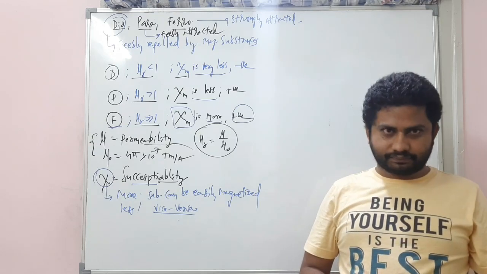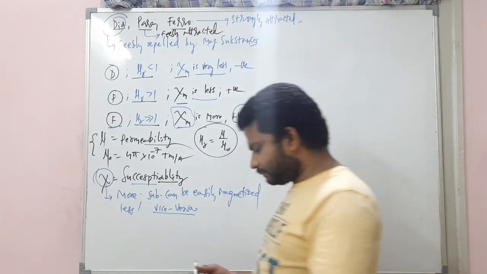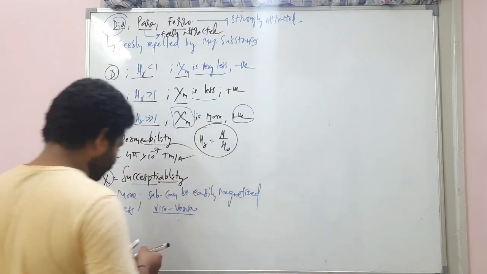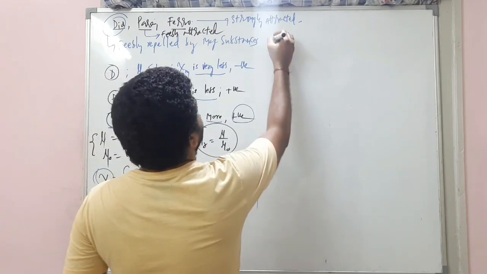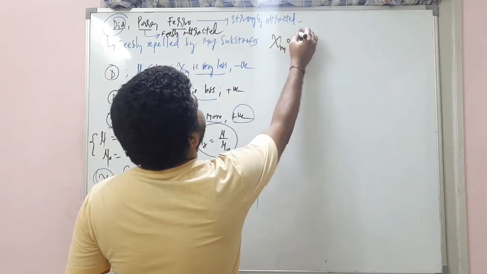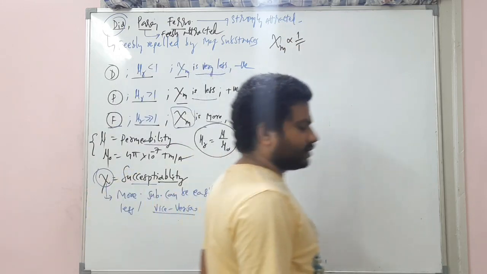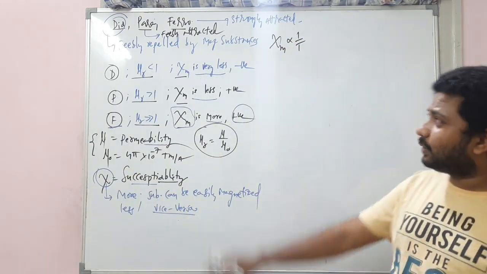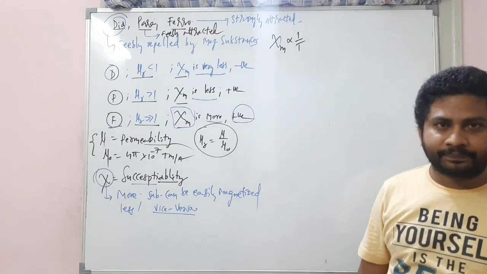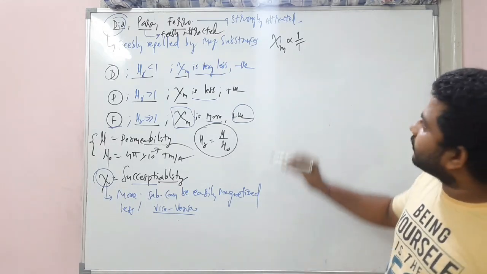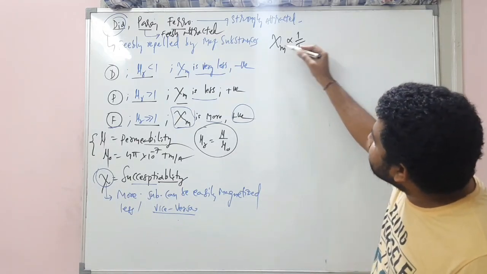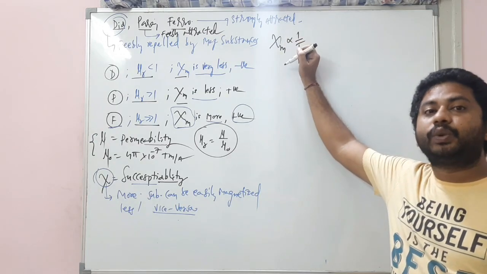It's so simple, right? Listen, students. Xi m is inversely proportional to the temperature. Simple. What is Xi m? Susceptibility. So from here, you should understand that if the temperature increases, the susceptibility of a substance will decrease.